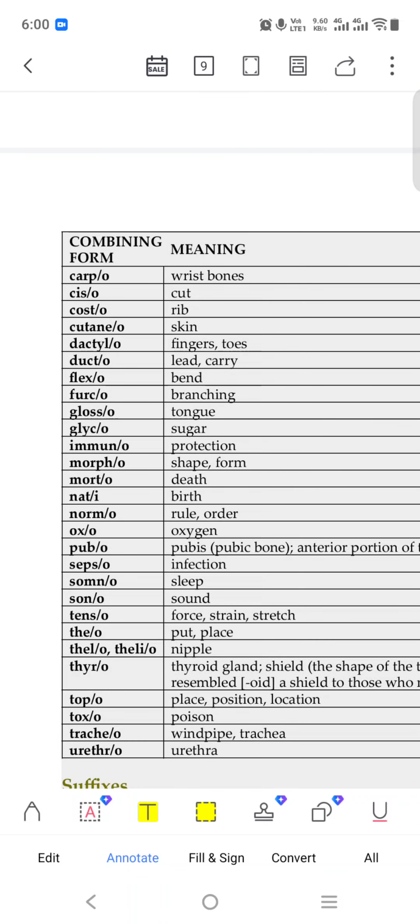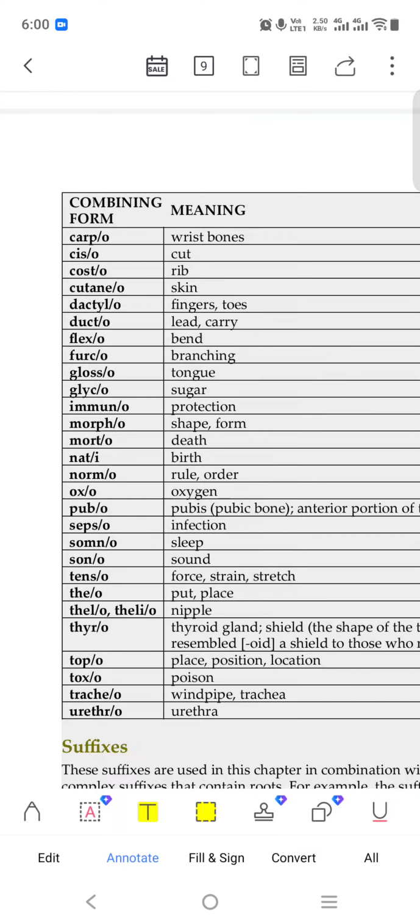So immuno means protection, immune power. Morpho means shape, formation. Morto means death. Nato, prenatal we say, prenatal, that is new birth, the nato means birth. Normo means rule or order.